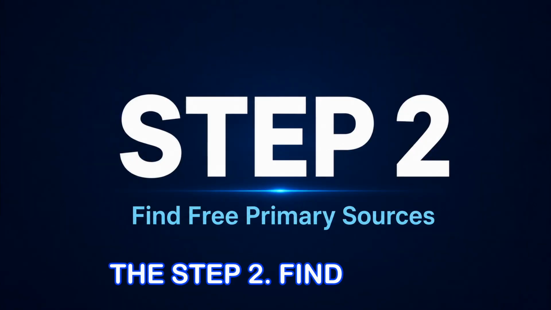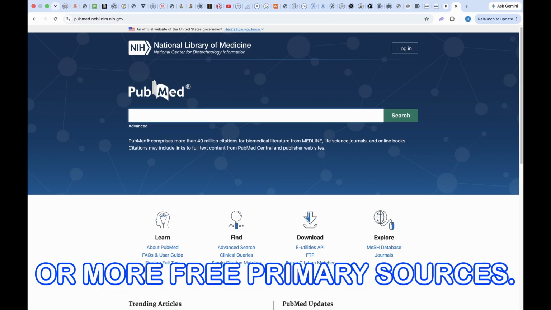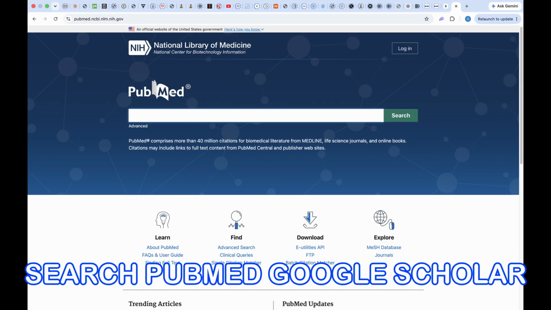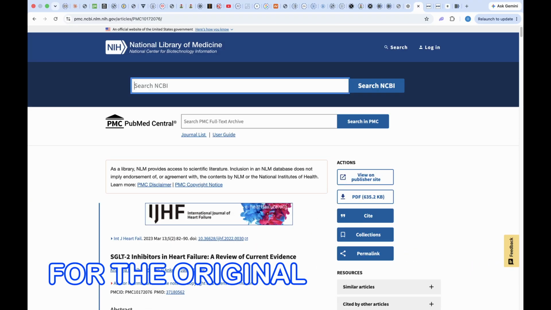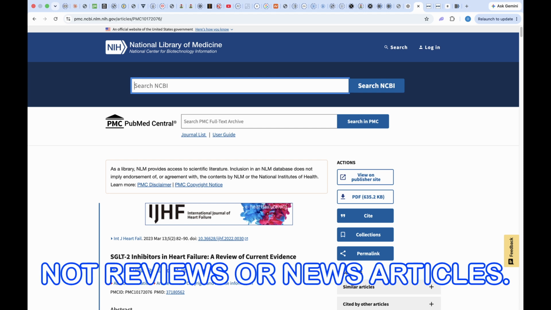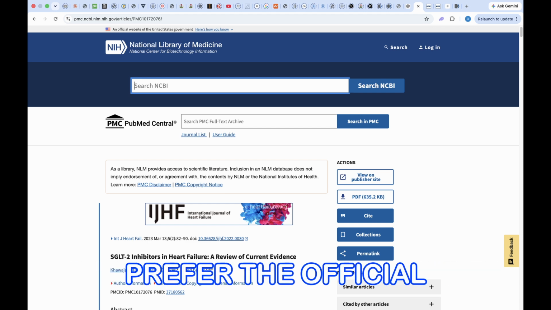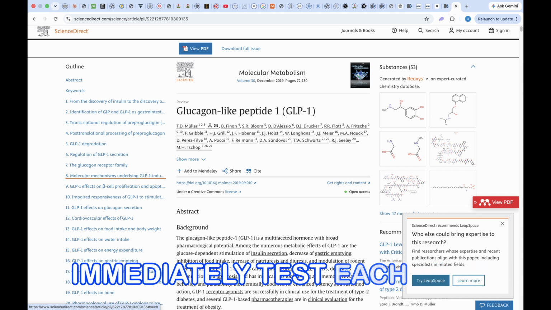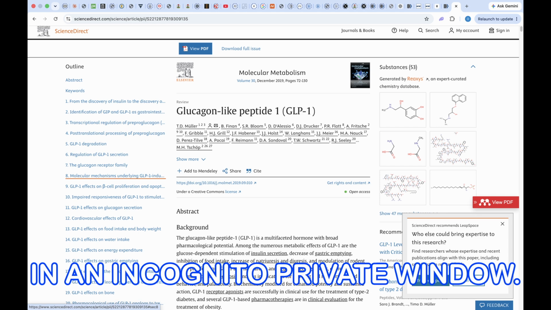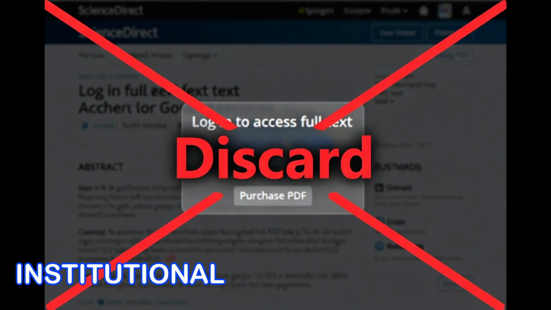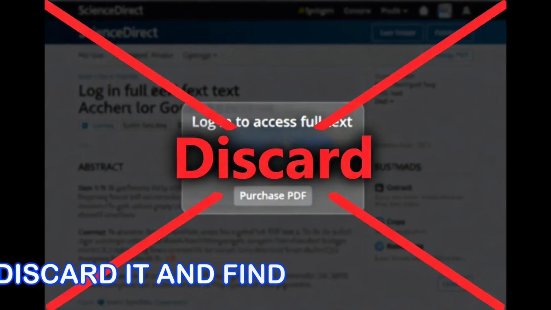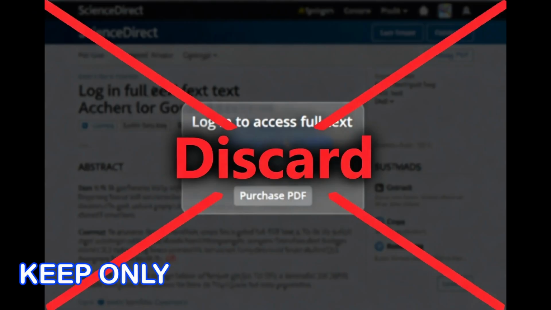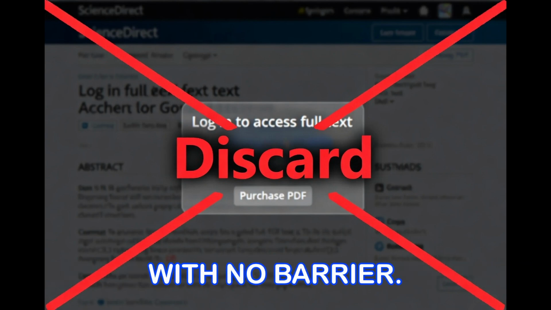Step 2. Find 3 or more free primary sources. Search PubMed, Google Scholar, or the journal websites for the original full papers, not reviews or news articles. Prefer the official published version, PDF or HTML. Immediately test each link in an incognito private window. If it asks for login, institutional access, or payment, discard it and find another source. Keep only papers that open fully with no barrier.